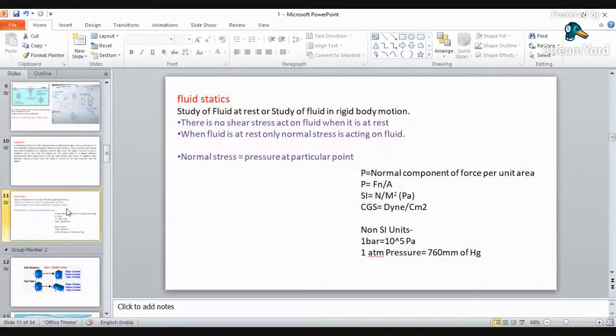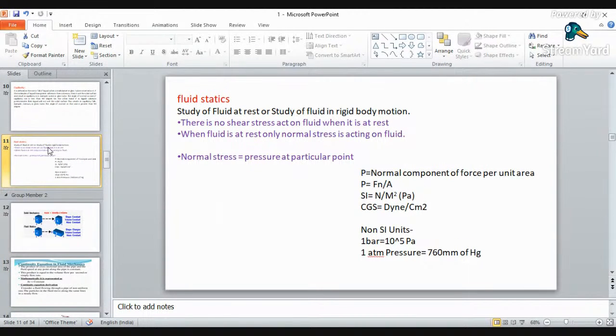Next we will cover fluid statics. The name itself suggests the study of fluid at rest, or the study of fluid in rigid body motion. I have written here a very simple definition.